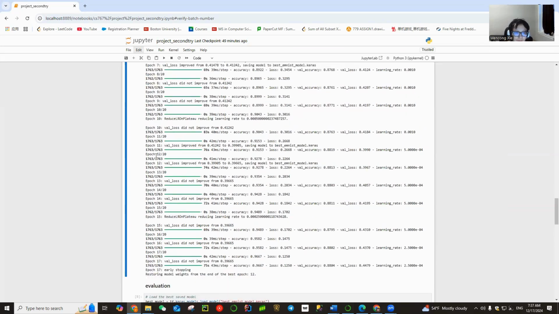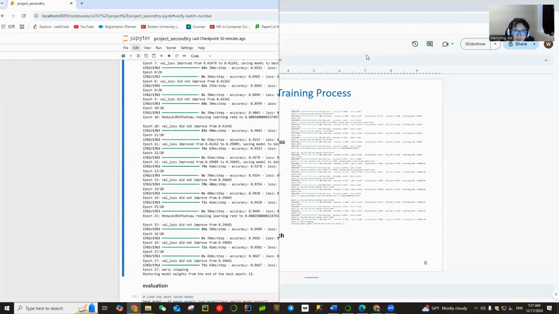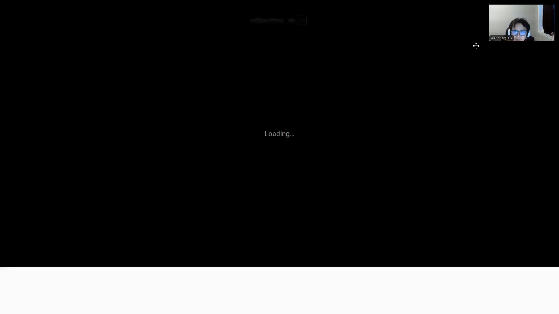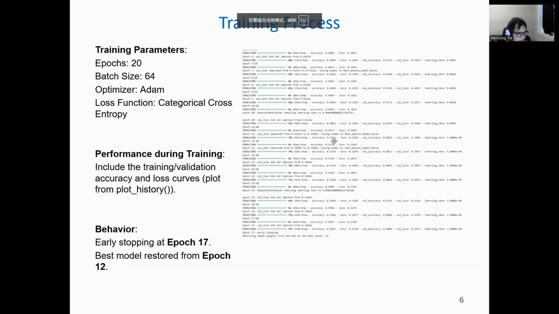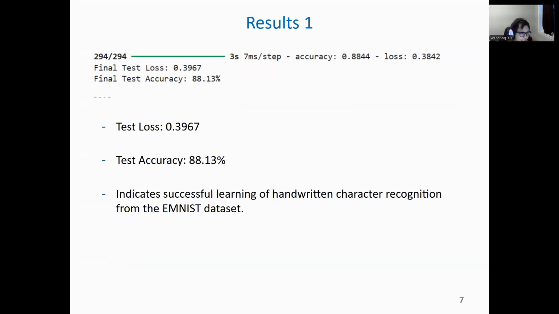So let's go back to 12 here. You can see here the val accuracy 0.8813, val loss 0.3967. So that is the perfect one, which I expected, and this also works. Overall, I think this training pipeline ensures that the model achieves strong performance while preventing unnecessary overfitting. So let's look at the final performance of the model on the test set.